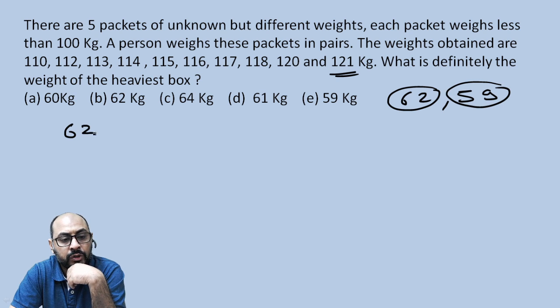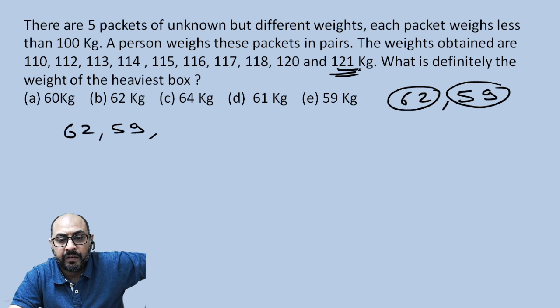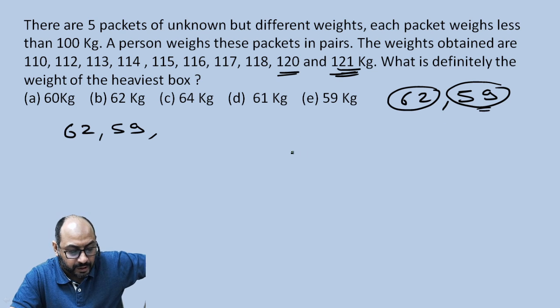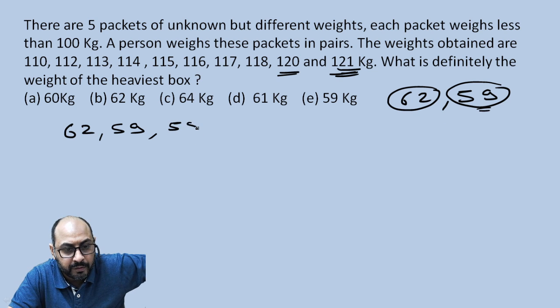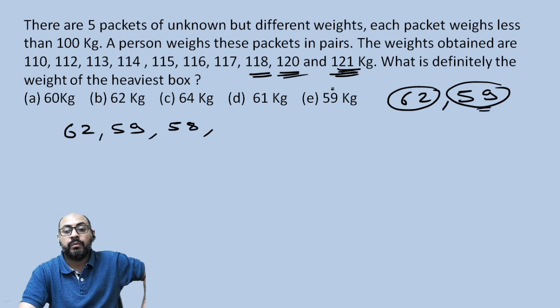So we have 62 and 59 available with us, and 62 and 59 will give me 121. For 120, I need to have one kilo less. We already worked with 61, so we'll be having 1 kilo less. So 59 minus 1 will give me 58. So 62, 59, and 58 will let us create 120 and 121.